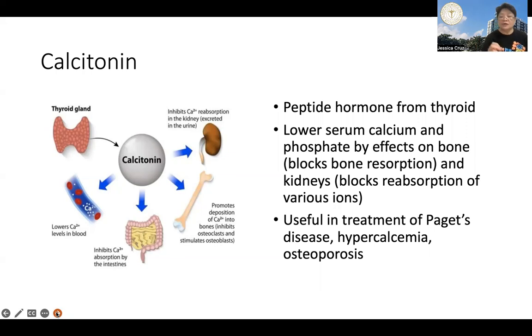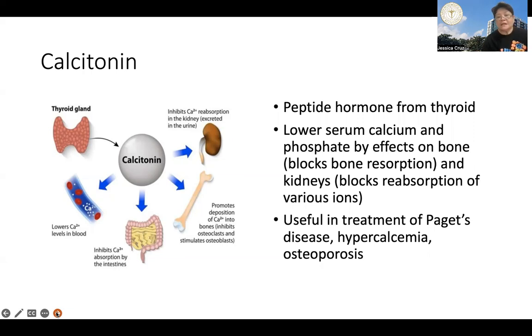It blocks bone resorption. And in the kidneys, it blocks reabsorption of these two, no, as well as various other ions, no. So calcitonin reduces both calcium and phosphate reabsorption and the reabsorption of other ions as well, such as sodium, potassium, and magnesium, no.